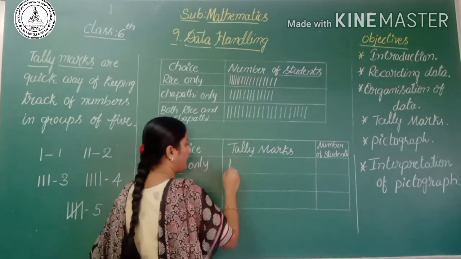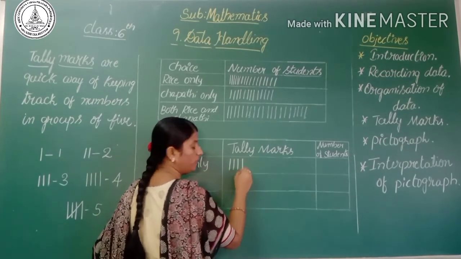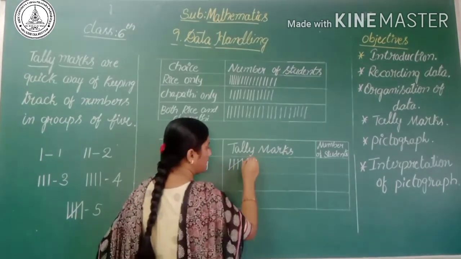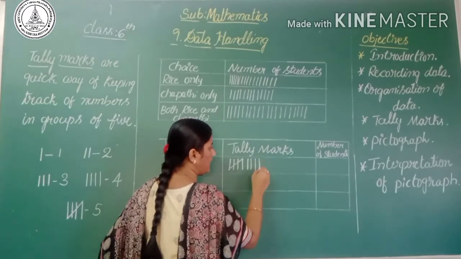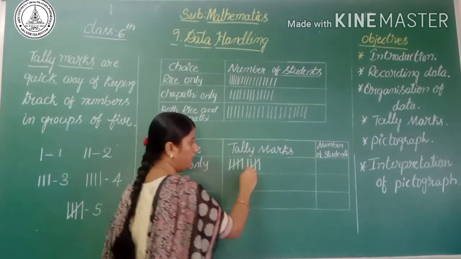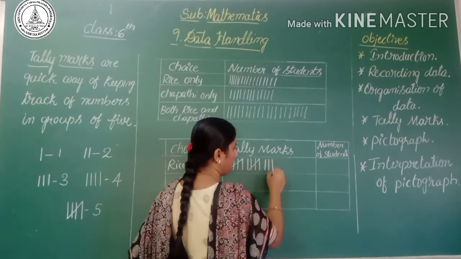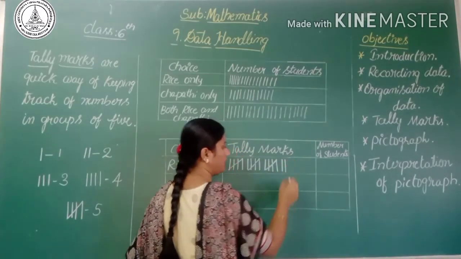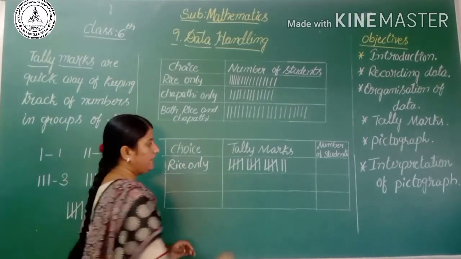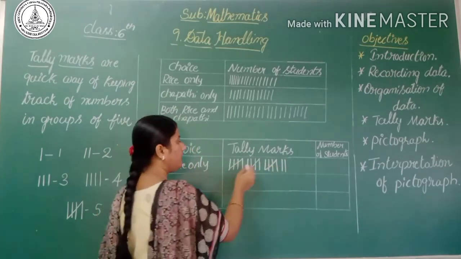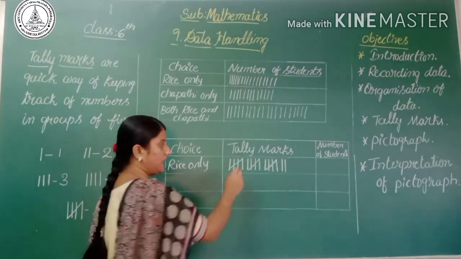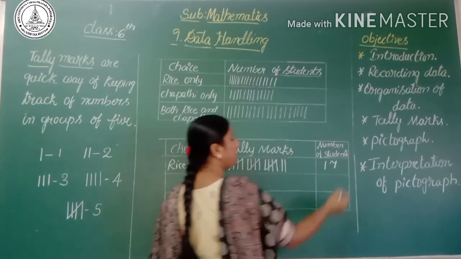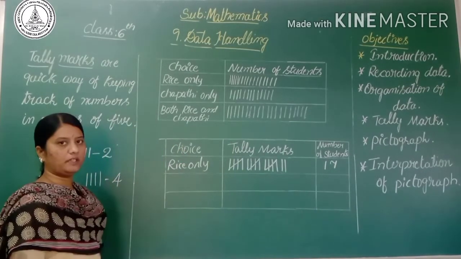How can we write the number 17 using tally marks? Let's write 1, 2, 3, 4. For 5, put the cross bar. Then 6, 7, 8, 9, 10. Then 11, 12, 13, 14, 15. Then 16, 17. Now you can read it easily. It is groups of 5. Here there are 3 groups of 5, meaning 3 fives are 15, then 16, 17. So 17 students chose rice only in the midday meal program.